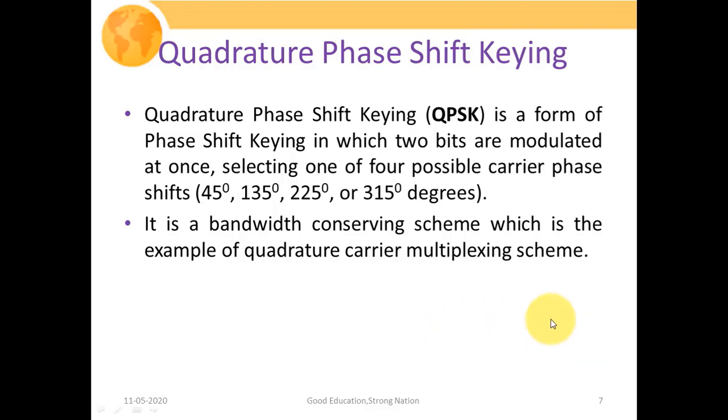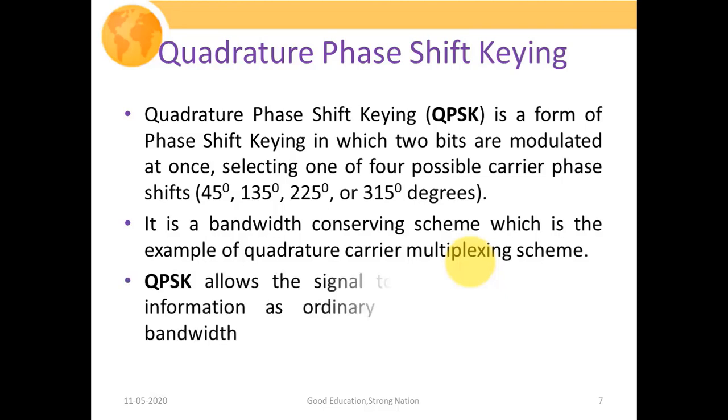Quadrature carrier multiplexing is an analog modulation scheme, but QPSK or quadrature phase shift keying is a digital modulation scheme. In quadrature carrier multiplexing, you are transmitting two different message signals, that is M1 and M2, whereas in quadrature phase shift keying, you are transmitting digital symbols. That is why we call it a digital modulation scheme.